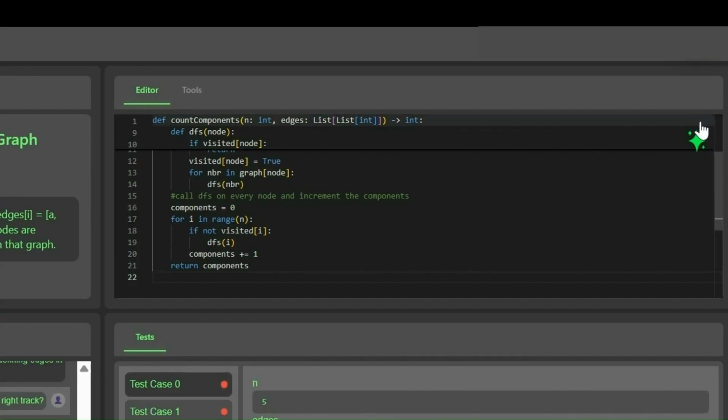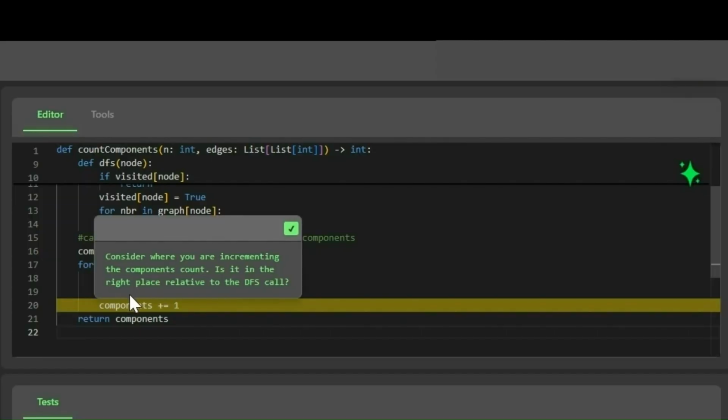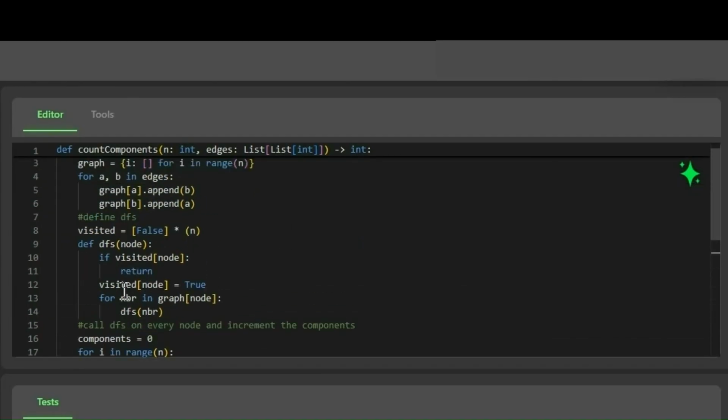Let's say we don't know what the reason is, so we're going to take a hint. Now, as with a real interviewer, Neo is going to give you something to think about, not just a blanket answer. This one here is forcing us to consider when we're incrementing components. In practice, what this means is that this needs to be tabbed in. Let's take another hint.